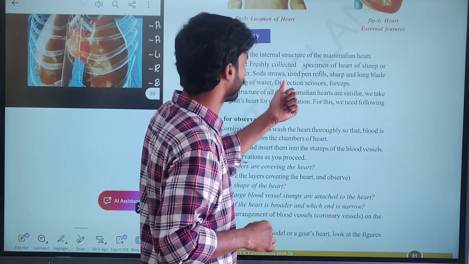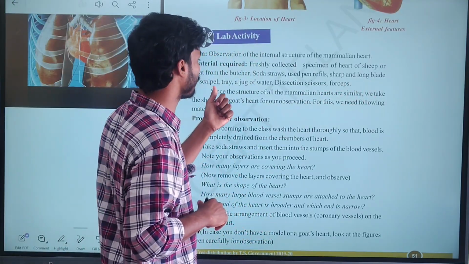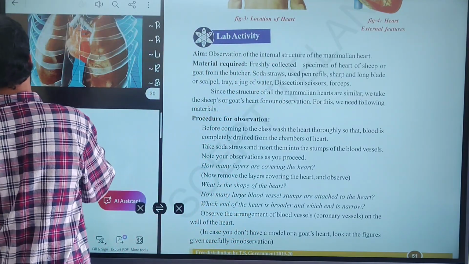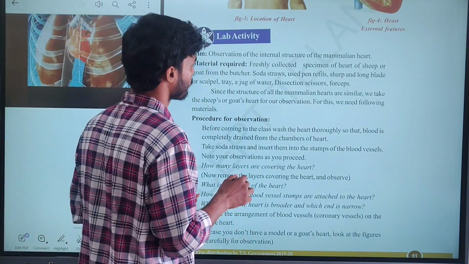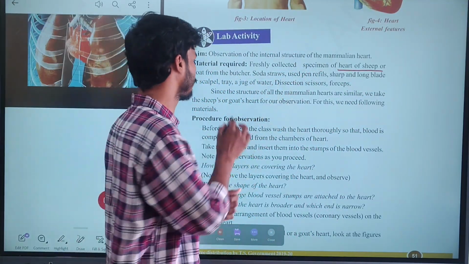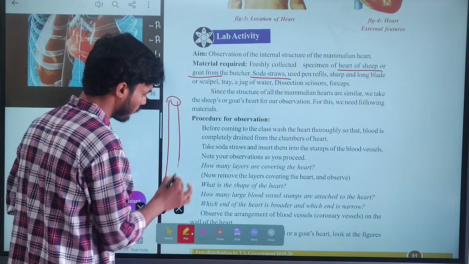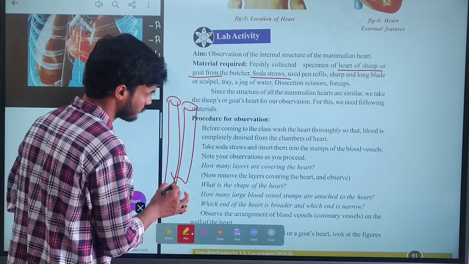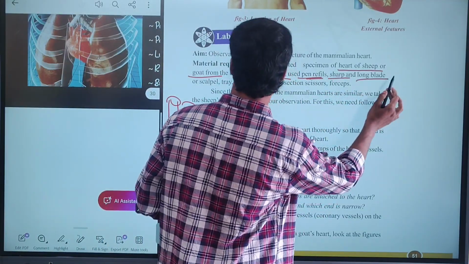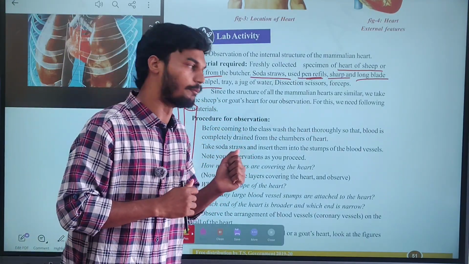Then take soda straws, pen refills, a sharp and long blade or scalpel, which is used to cut the heart properly.